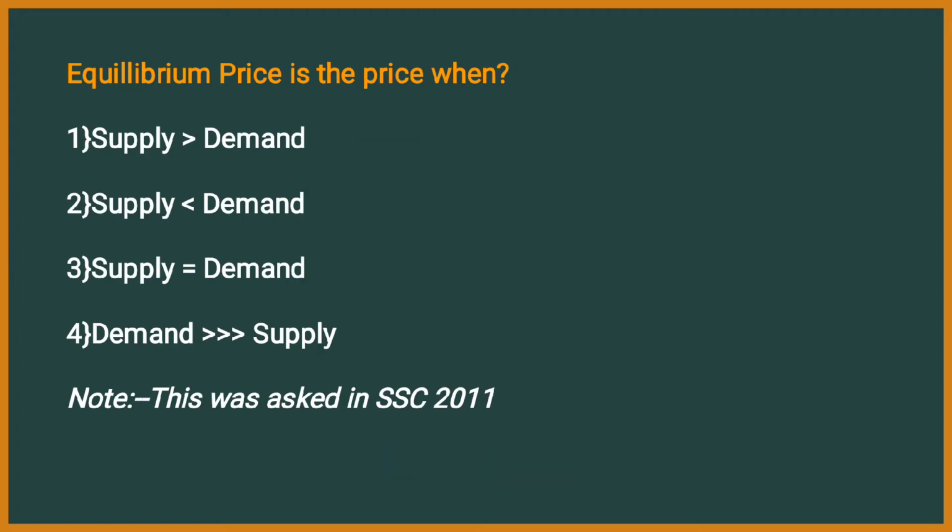Third question, equilibrium price is the price when, that is the price that is in constant state. Options are supply is greater than demand, supply is less than demand, supply is equal to demand, or demand is greater than supply. This question was asked in SSC 2011. Here the answer is, when supply is equal to demand, then the price will be equilibrium.